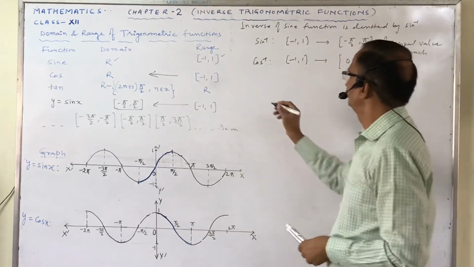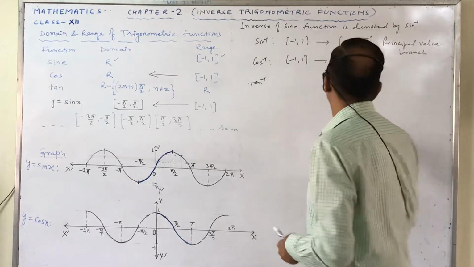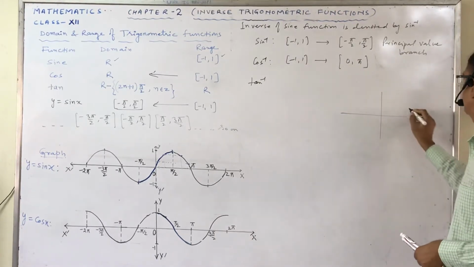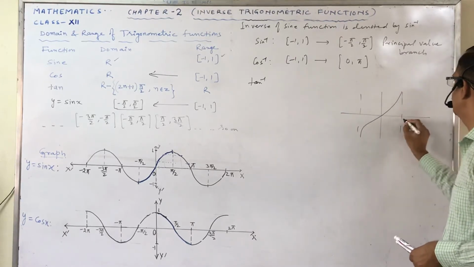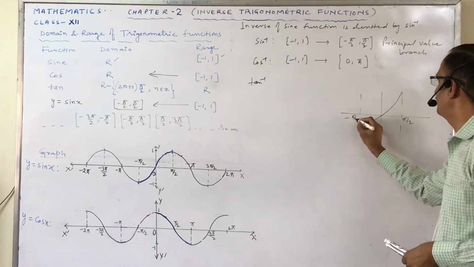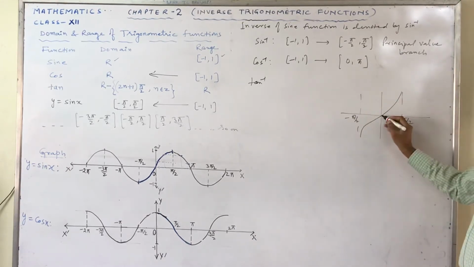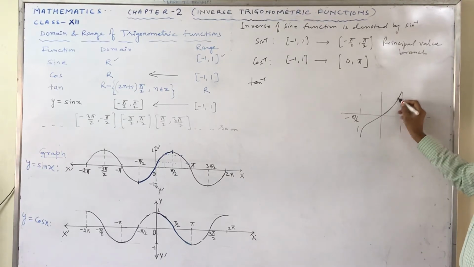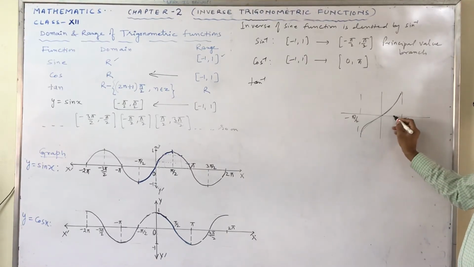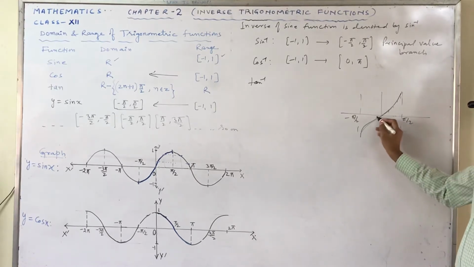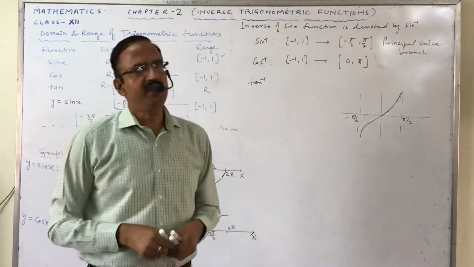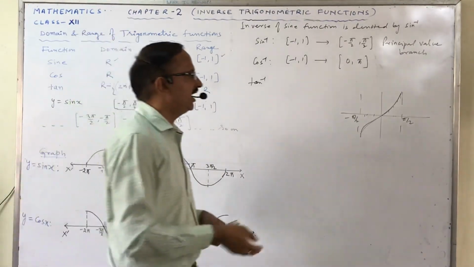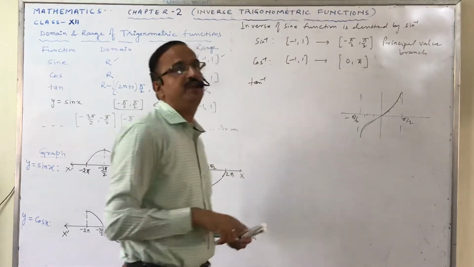Similarly for tan inverse, as we know, this is the graph of the tan function. This is pi by 2 and this is minus pi by 2. Look, these are positive values, these are negative values. When the angle changes, the values are different in the negative direction. When the angle changes, again their values are different. It means every angle has a different image. Every element has a different image and every element has a pre-image.